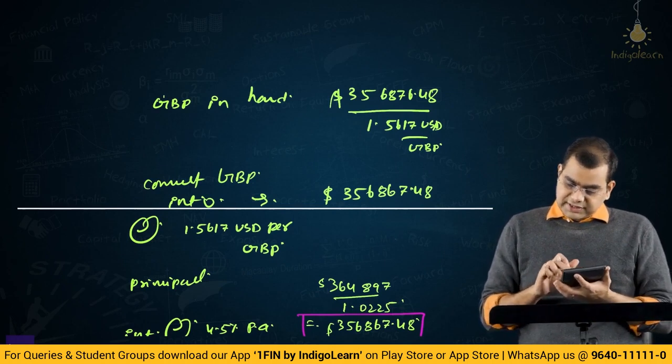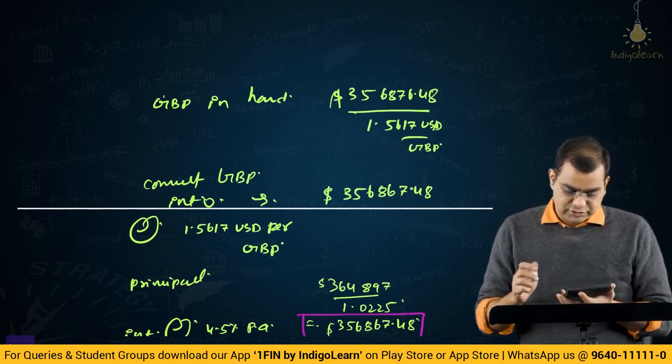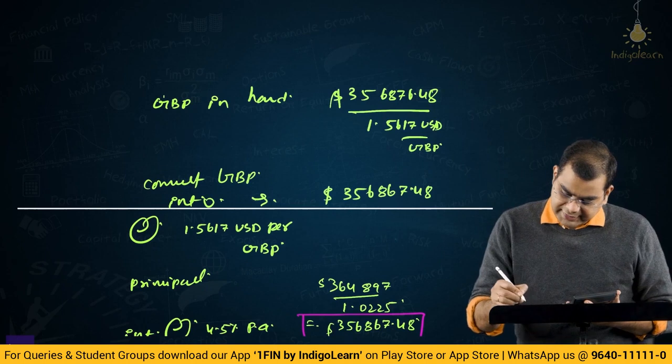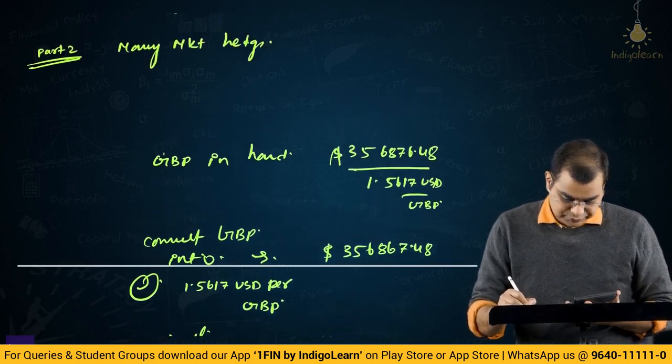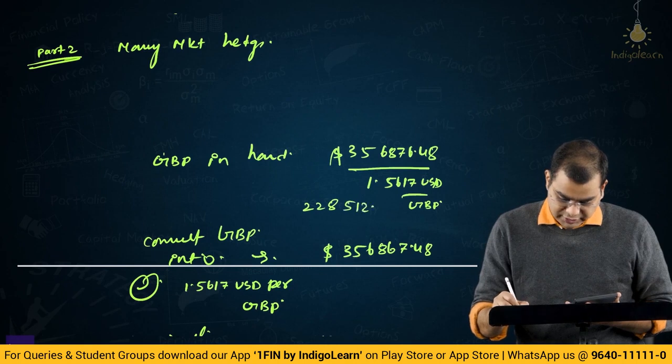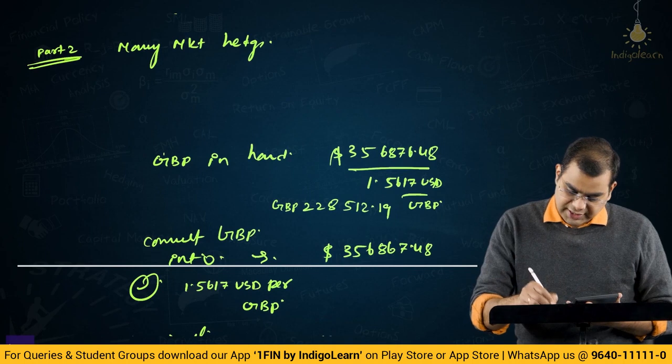So 356,867.48 divided by 1.5617. GBP in hand is equal to 228,512.19 GBP. Okay, this also I'll highlight.